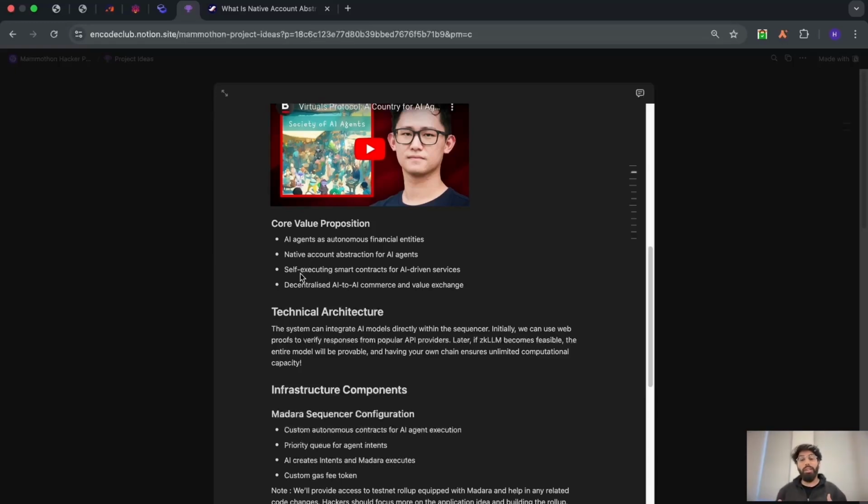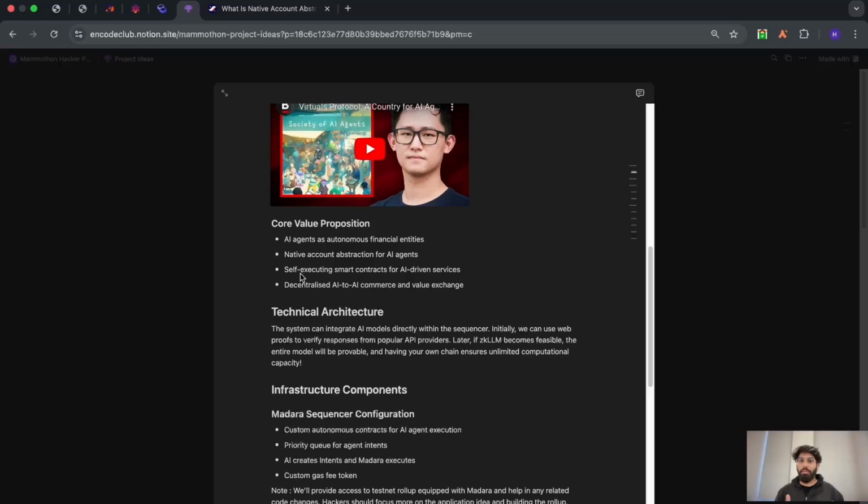Talking about self-executing smart contracts, think of it like this. We're going to be showing you an example in the workshop following this video, in which we are talking about a dApp called Greedy. For that particular dApp, we could not do a lot of transactions over the network. We did not want to do that. Rather, we wanted to do transactions inside the sequencer itself. So we actually went to the sequencer, that is Madara, and we changed its code base a little bit to be able to do some transactions internally. That is much, much faster than what we could achieve over the network.